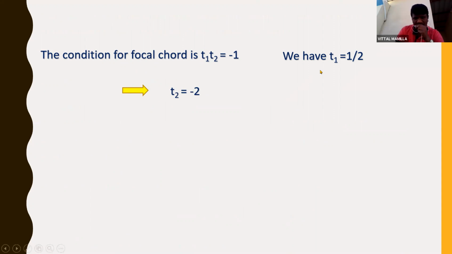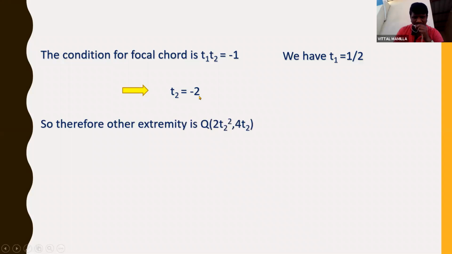How did I get this? You substitute here T1, T2. T1 is 1 by 2. If I cross multiply, I'll get T1 T2 is equal to -2. So T2 is equal to -2, and T1 I know is 1 by 2.